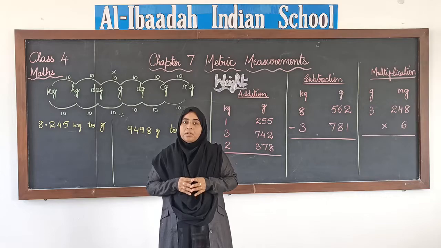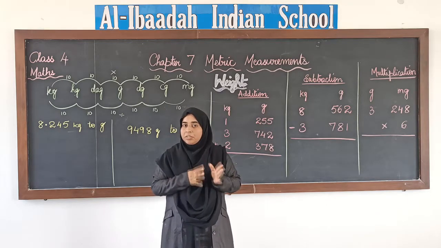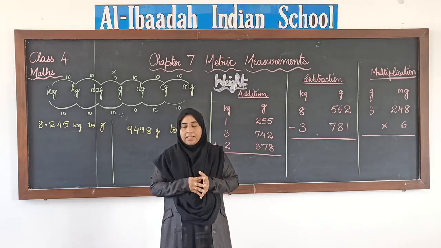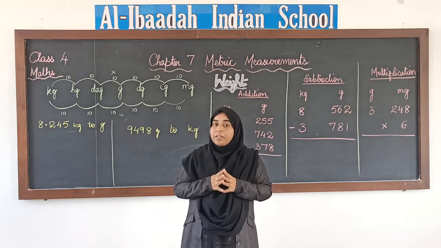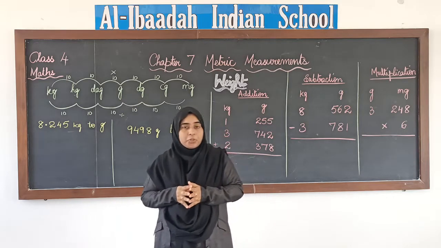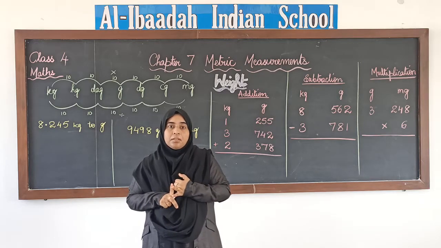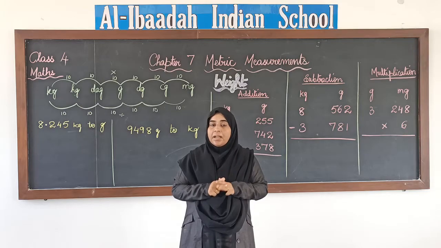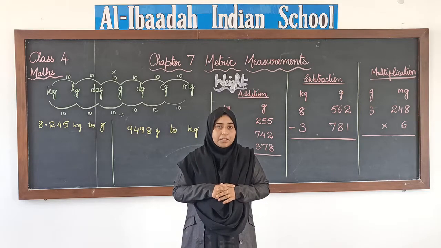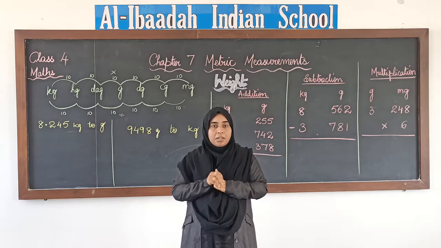If you remember, in our previous video we did addition, subtraction, multiplication and division of the units of length. And before that we had seen that there are 7 units that we use in metric measurements. Which are those 7 units? Kilo, hecto, deca, deci, centi, milli, and in between we had the standard unit. These are the 7 units that we use in metric measurements.